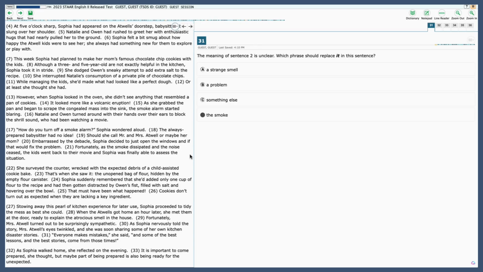Sophia suddenly remembered that she had added only 1 cup of flour to the recipe and had then gotten distracted by Owen's fist filled with salt and hovering over the bowl. That must have been what happened. Cookies don't turn out as expected when they are lacking a key ingredient. Stowing away this pearl of kitchen experience for later use, Sophia proceeded to tidy the mess as best she could.